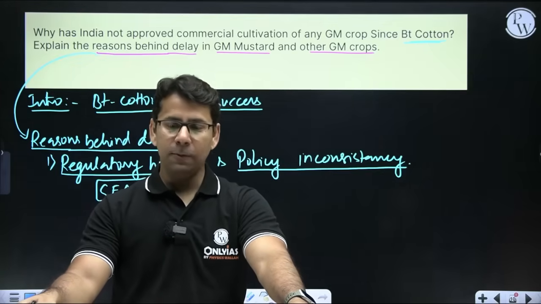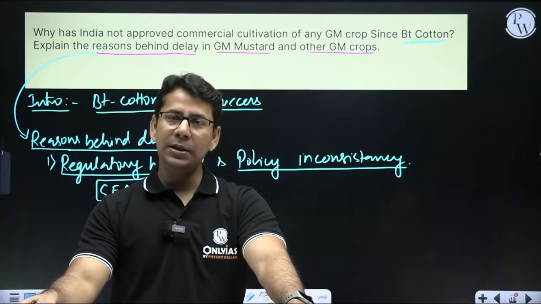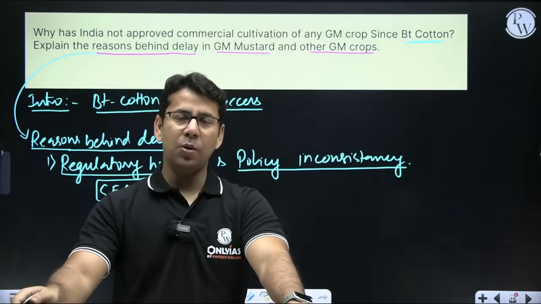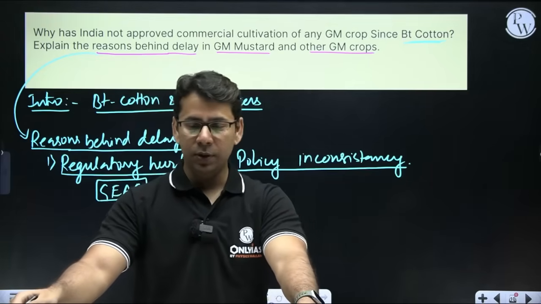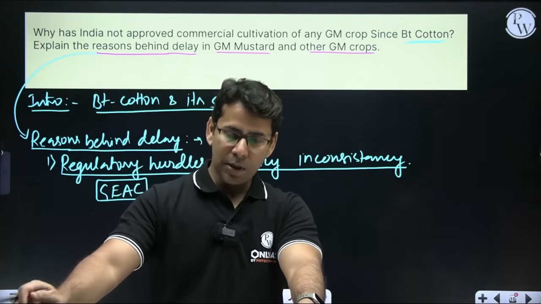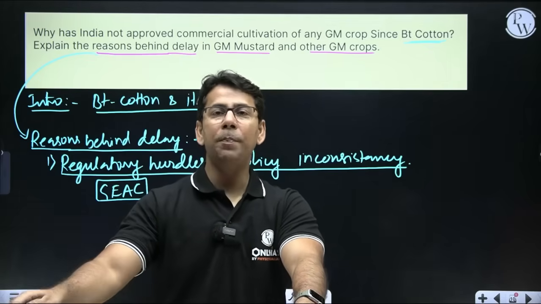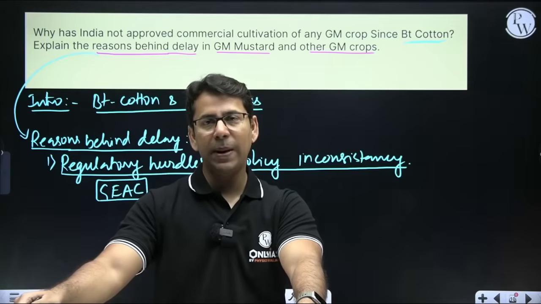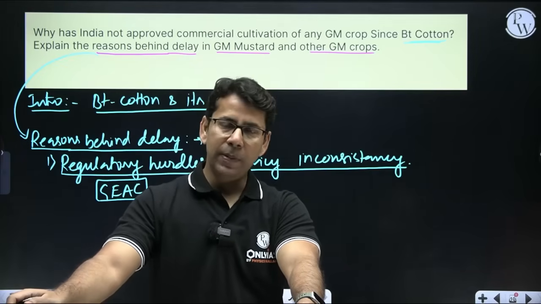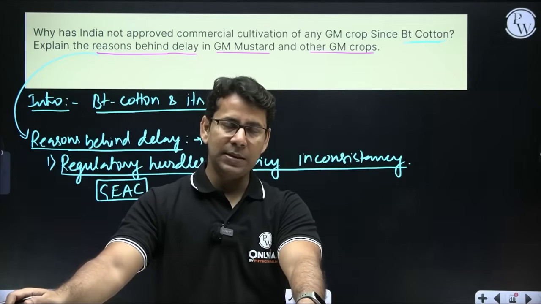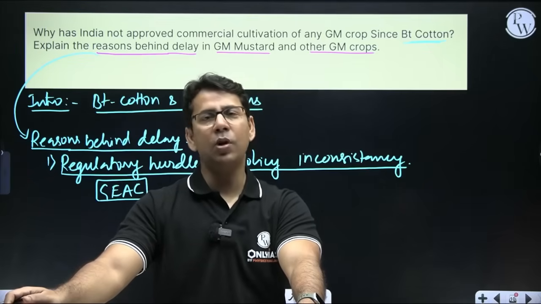But sometimes what happens is that GEAC has already given its verdict and it is positive, but the government imposes a ban on it in spite of getting the positive signal from the GEAC. That happened in 2009.